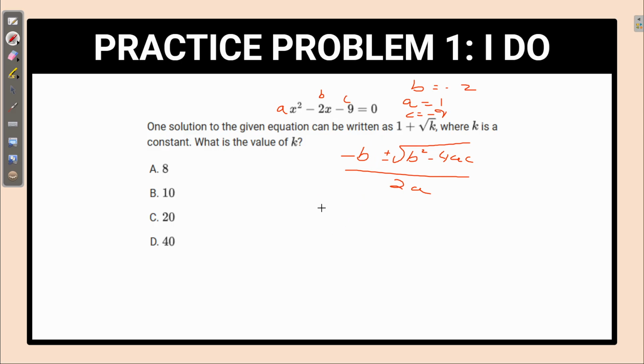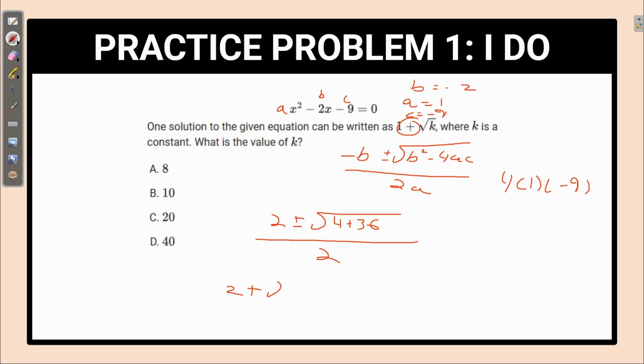So negative times negative 2 will just be 2. And then you have your plus or minus. So negative 2 squared is just going to be 4, because 2 squared is 4, and you can disregard the negative. Then you're going to minus 4 times 1 times negative 9. So minus negative 36. So when you're subtracting a negative, it becomes positive, so you're going to be adding 36 here. Over 2 times 1, because a is 1. So we get 2, and then in this case, we're only interested in the plus, so let's just ignore the minus here. Plus the square root of 40 over 2.